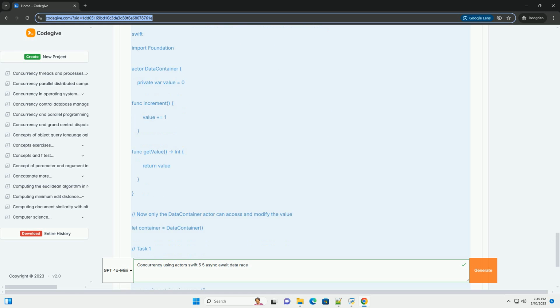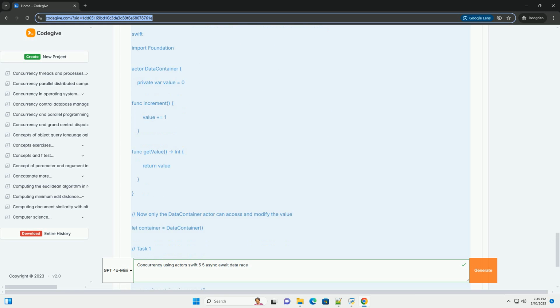We declare an actor named SafeCounter. 2. Private var count. The count property is private and can only be accessed within the actor. 3. func increment and func getValue. These methods are part of the actor's interface. 4. await counter.increment. When calling increment from outside the actor, we use await. This suspends the current execution until the actor is ready to execute the increment method. The await keyword signals that this point may be a suspension point where other code can run.